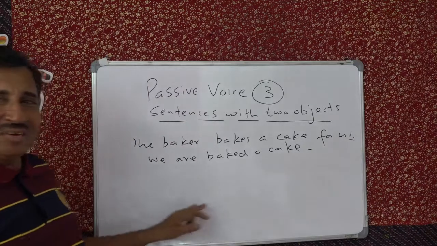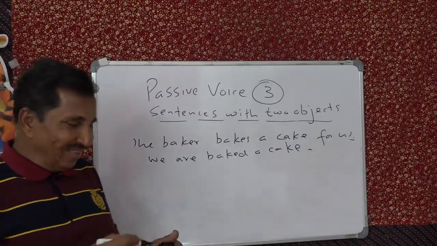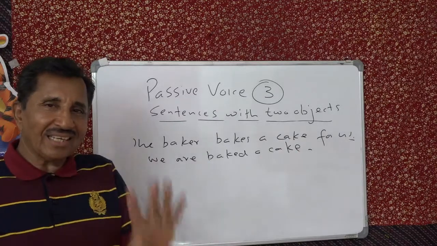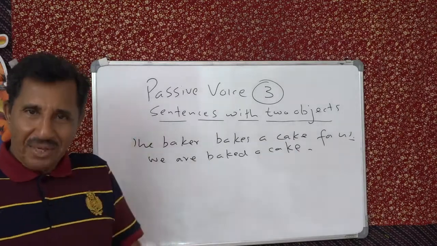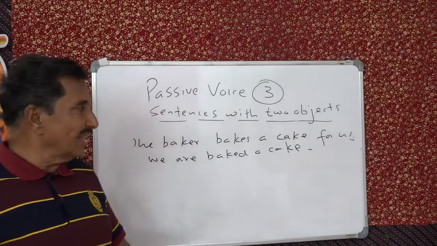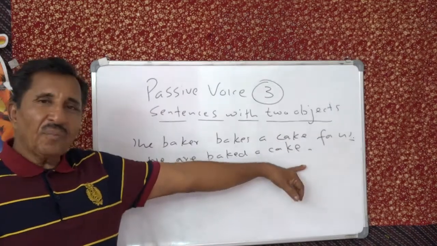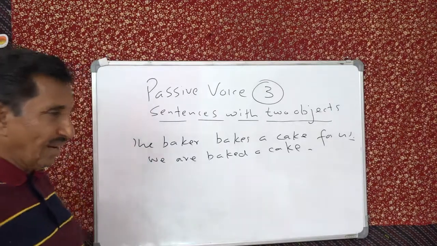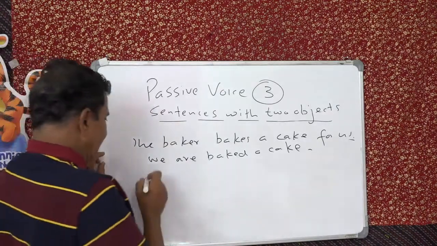See, it will be like this. That's what I said. When you have got a "for" object, then always start the passive with the object without preposition. But when it is "to", let us do that also.